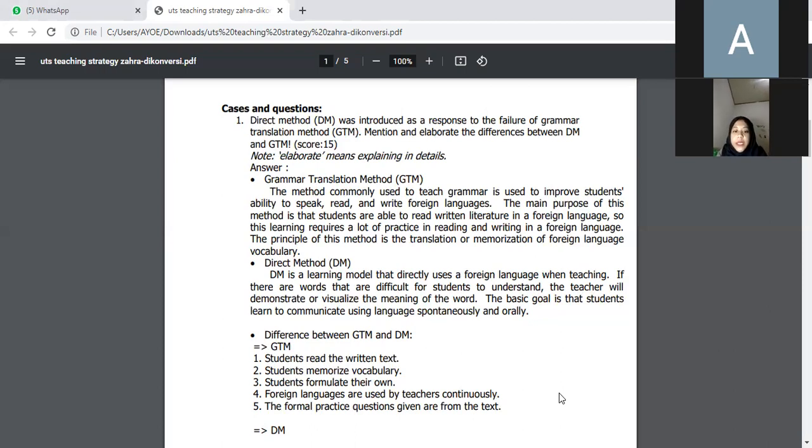Direct method or DM. DM is a learning model that directly uses a foreign language when teaching. If there are words that are difficult for students to understand, the teacher will demonstrate or visualize the meaning of the word. The basic goal is that students learn to communicate using language spontaneously and orally. Difference between GTM and DM.